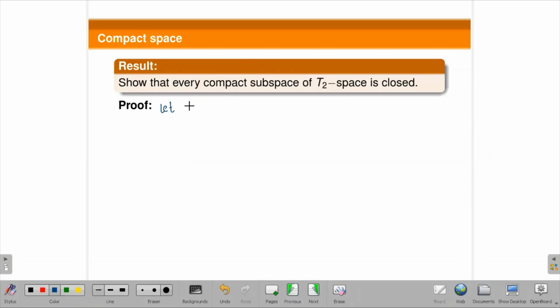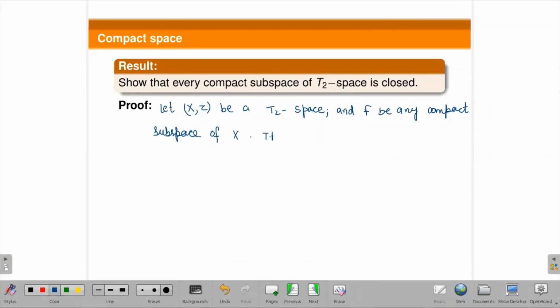Let F be a compact subspace of X, then you have to prove F is closed.